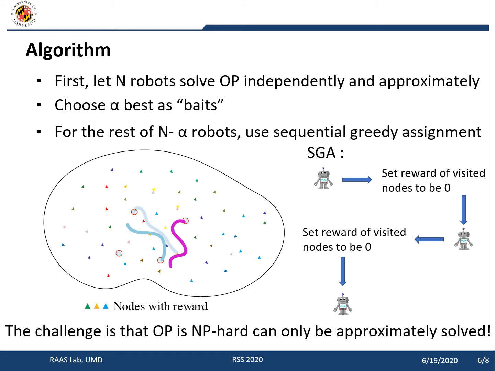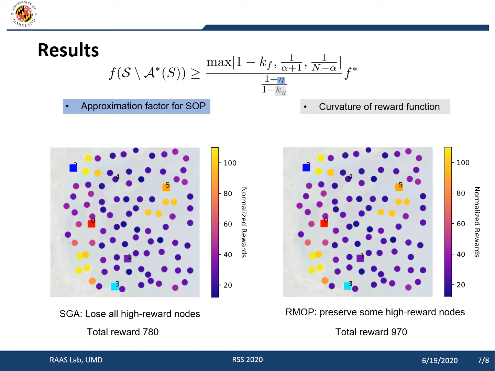Here, the sequential greedy assignment means that we first construct a path for one robot and set the rewards of visited nodes to be 0, and then construct a path for the second one. Such a process repeats until all the n minus alpha robots are given a path. The challenge of such a process is that the orienteering problem is NP hard and it can be only solved approximately. Despite the hardness of the proposed problem, we show in this work that given some bounded eta approximation algorithm for orienteering problem, our algorithm has a constant lower bound, which is a function of eta and the curvature of the function.